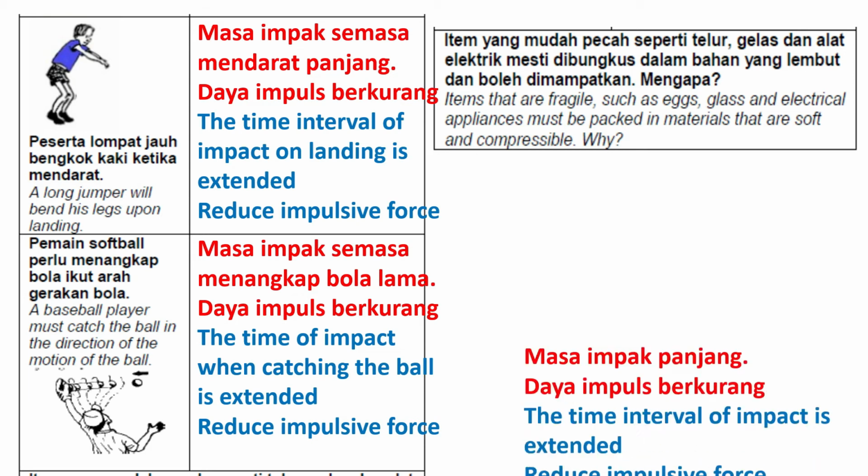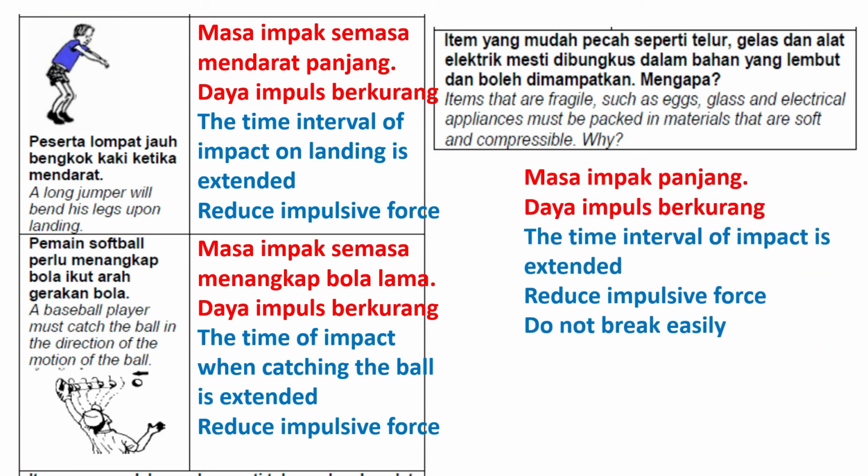And another example: items that are fragile, such as eggs, glass, and electrical appliances, must be packed in material that is soft and compressible. Why? This is to reduce the impulsive force, so the time interval of impact is extended and it does not break easily.